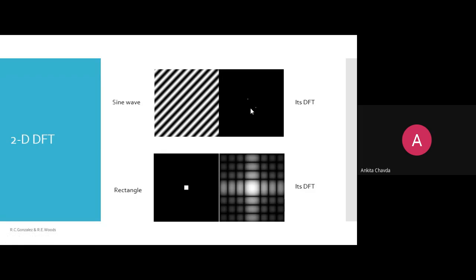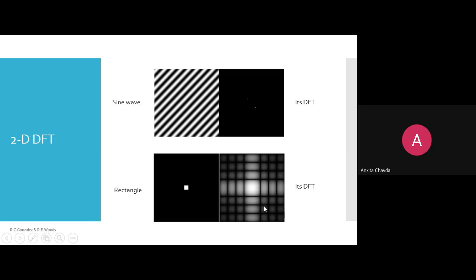Now this is your sine wave. If it is a continuous sine wave, what will it look like in your DFT? Just two dots, because this is the frequency domain. Then if you have a rectangle or a square like this, it will look something like this in your DFT.